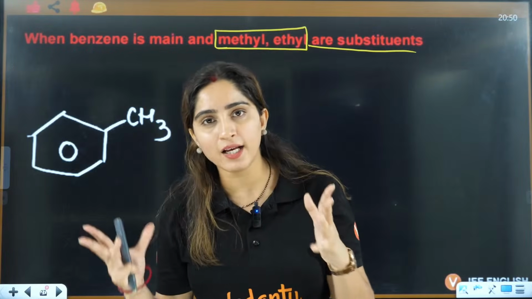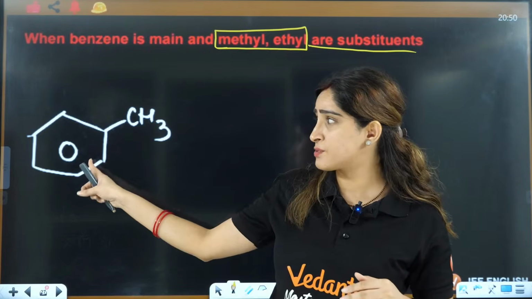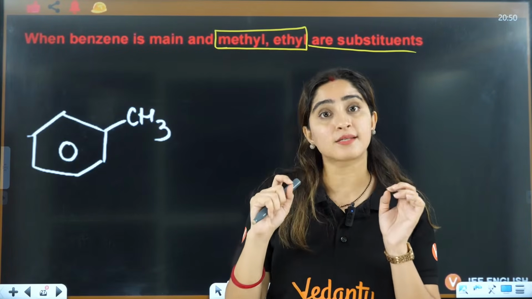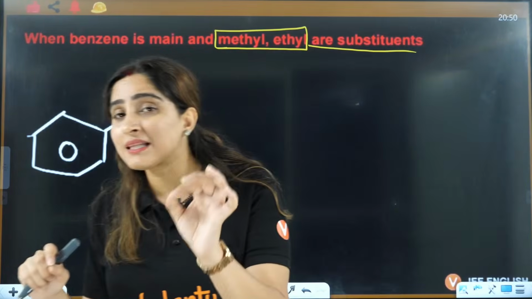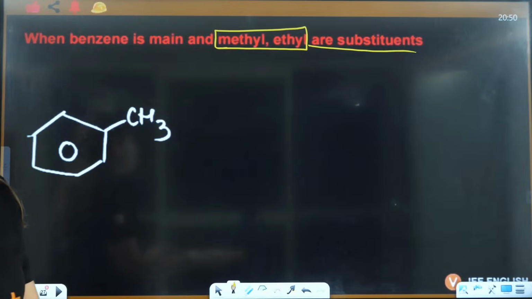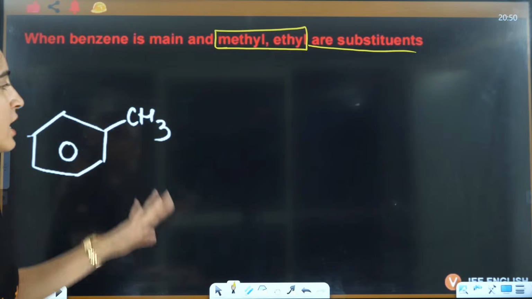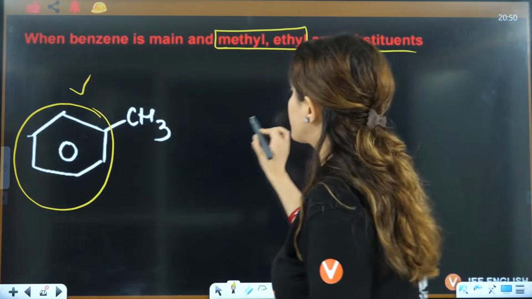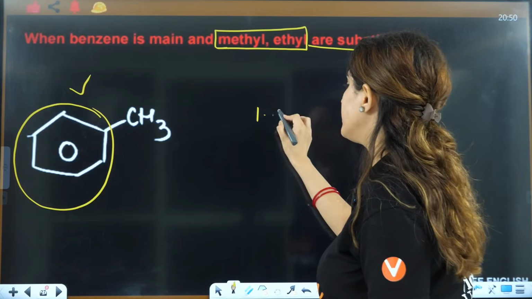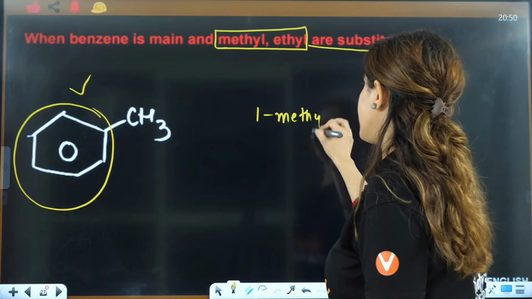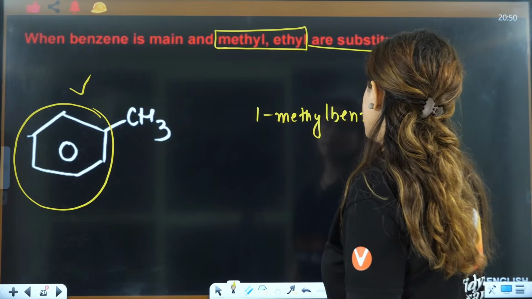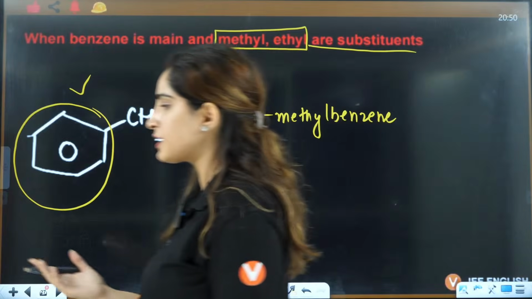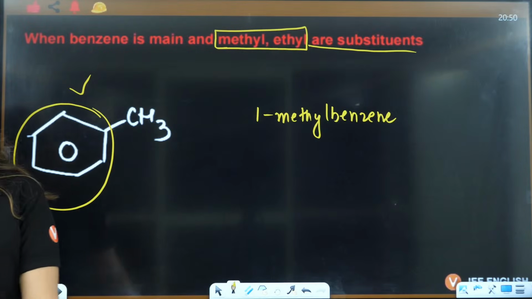You will not even think about whether to take this as main or that as main if you have methyl or ethyl as the substituent. I am specially mentioning methyl or ethyl, not propyl or any other substituent. If you have methyl or ethyl, you will mention benzene as your main. So this will be 1-methyl benzene, because this is the substituent that you have. On the first position you have methyl, so you can also name it methyl benzene.